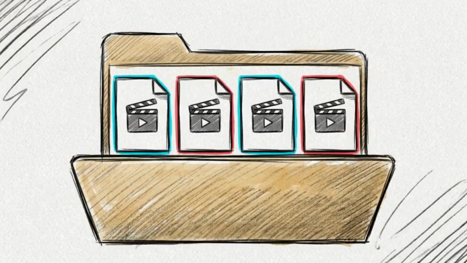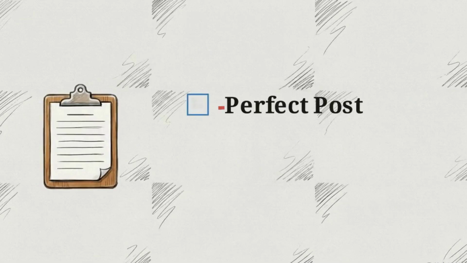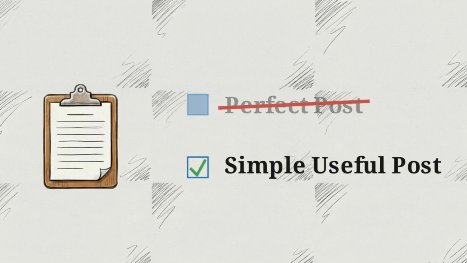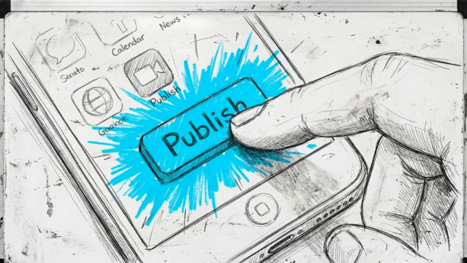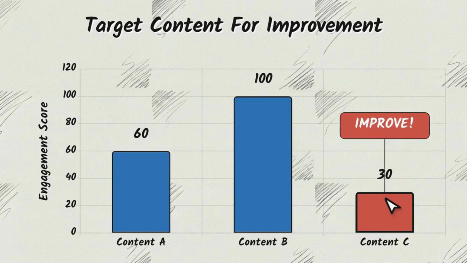The immediate next step to activate this system is batch creation. Block out 2 hours tomorrow. Sit down, pull your first 3 ideas from your spreadsheet, and process them through repeatable formats in a single sitting. In these early stages, intentionally lower your pressure for perfection. A simple, useful post is always better than a perfect post that never gets published. Put the content out there and let your platform analytics tell you what to improve next.